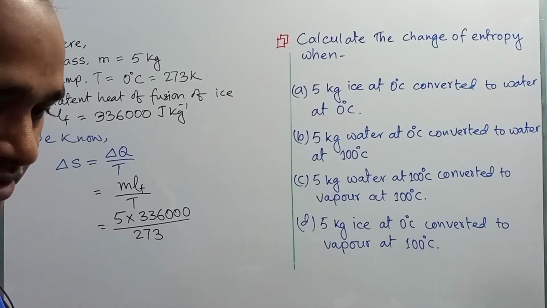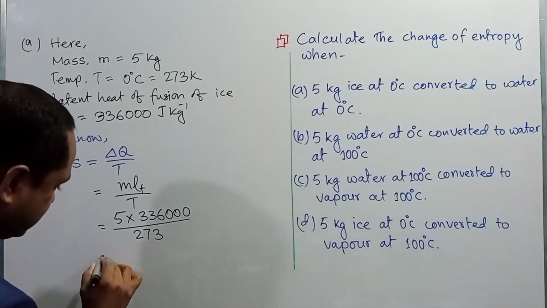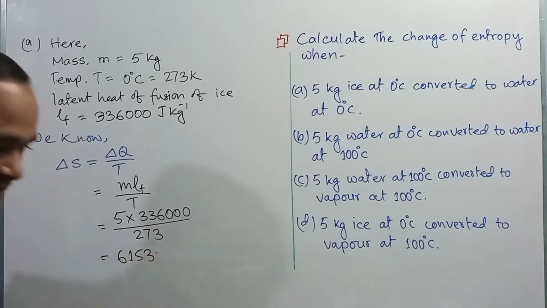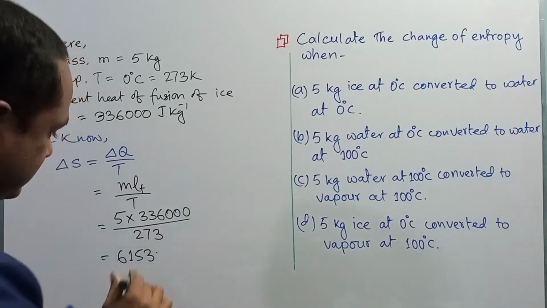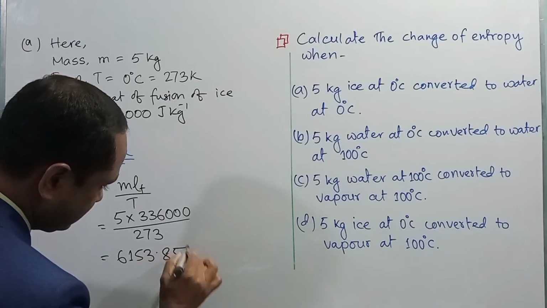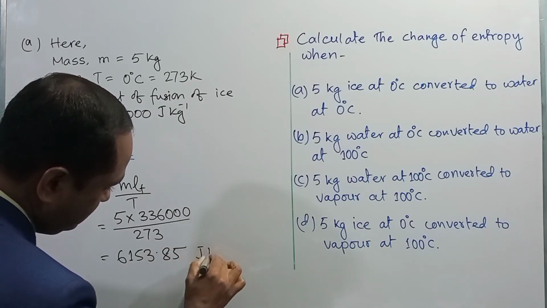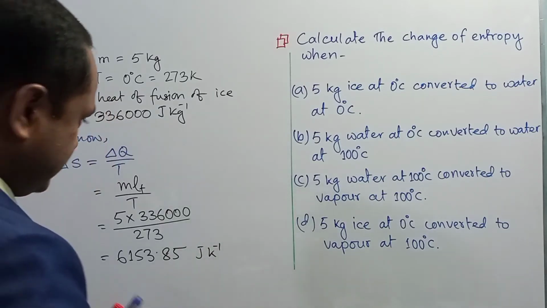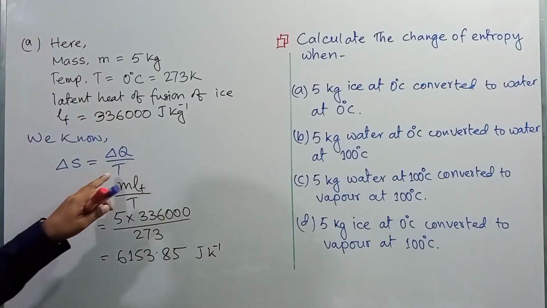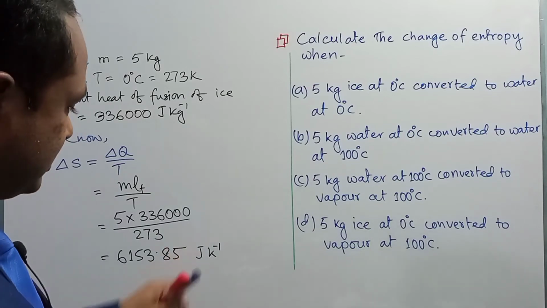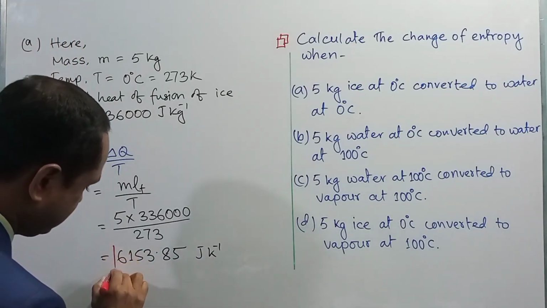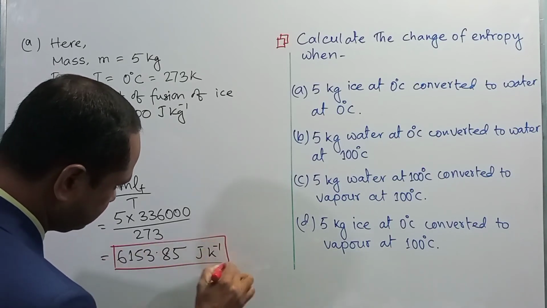After the calculation you will get 6153.85, and the unit will be joule per Kelvin, since the unit of heat is joule and temperature is Kelvin. Dear student, I hope you got it.